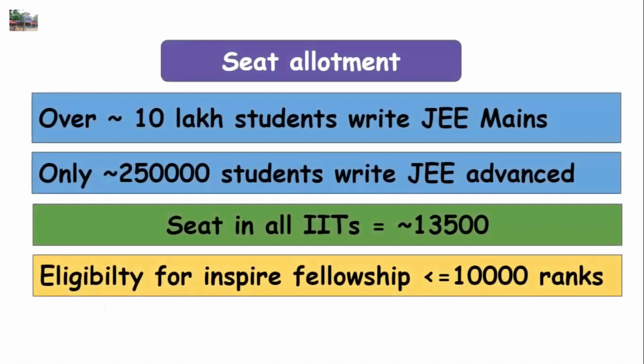We have to talk about seat allotment. These details are based on the statistics available till last year. Over 10 lakh students write JEE Mains. Only 2,50,000 students write JEE Advanced. If we take into account seats from all the IITs, it is around 13,500 seats. So, any student who gets a rank of less than or equal to 13,500 will be eligible to get a seat in IIT. If a student is interested in any of the science programs, they will be rewarded with an INSPIRE Fellowship if their rank is less than or equal to 10,000.